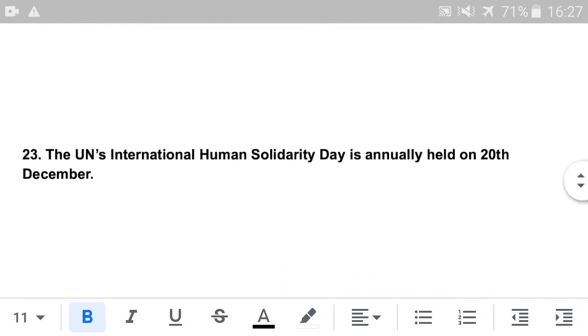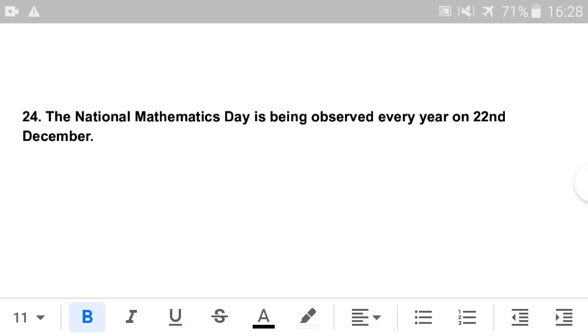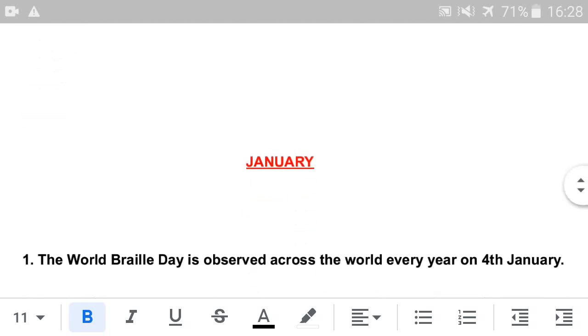Next is the United Nations International Human Solidarity Day, which is annually held on 20th December. Next is the National Mathematics Day, which is observed every year on 22nd December. Next is Good Governance Day, which is observed in India annually on 25th December.